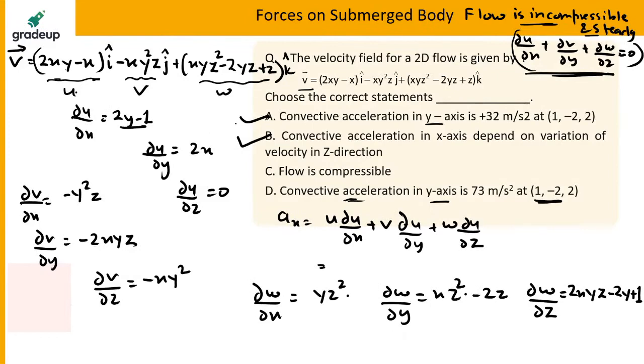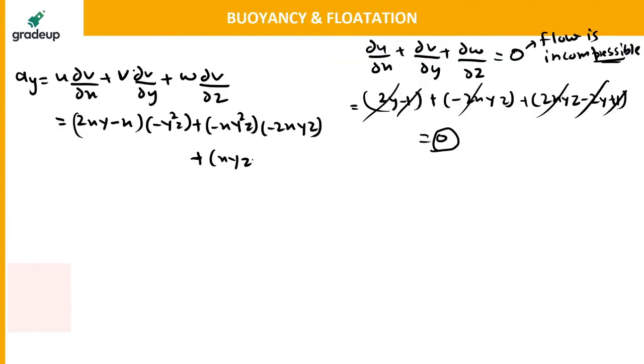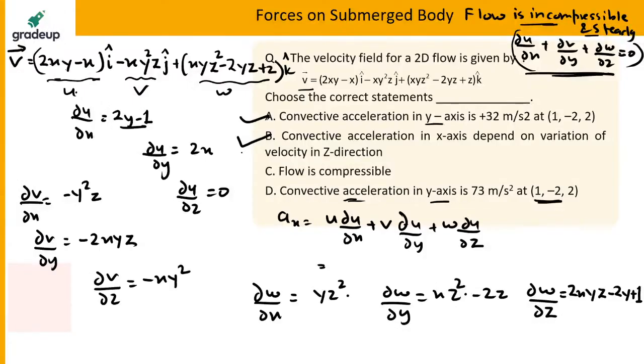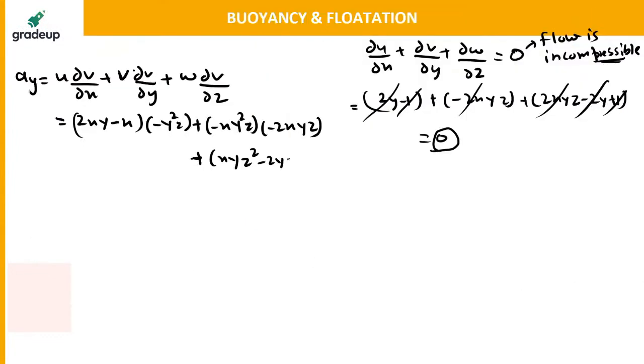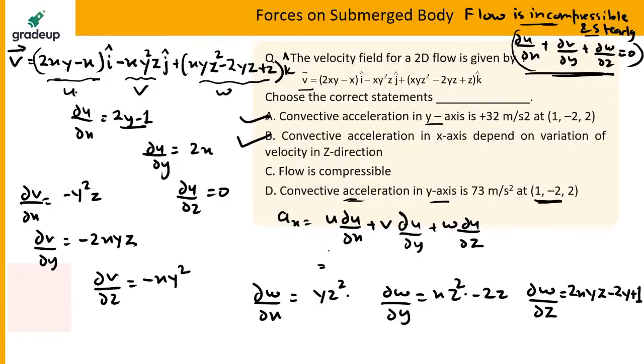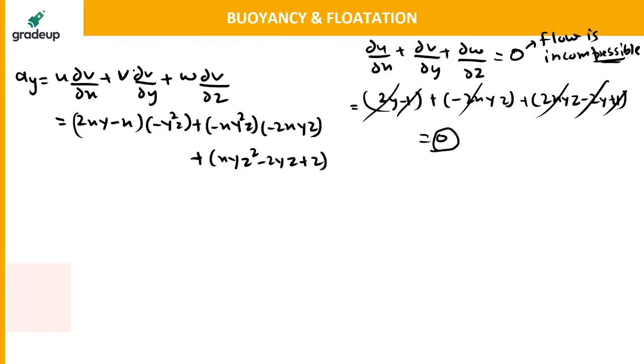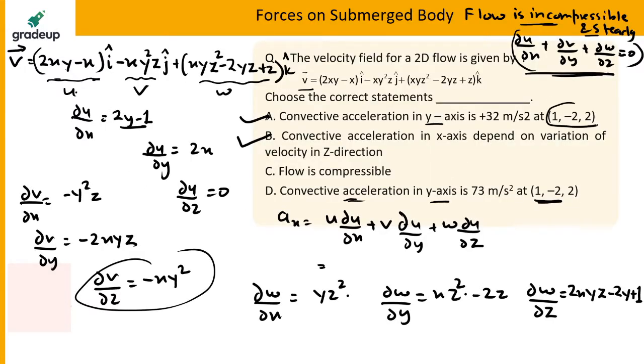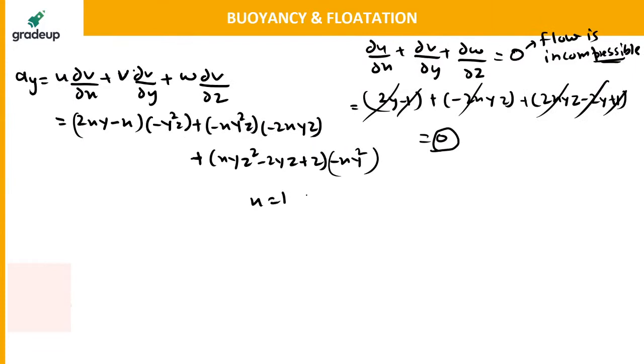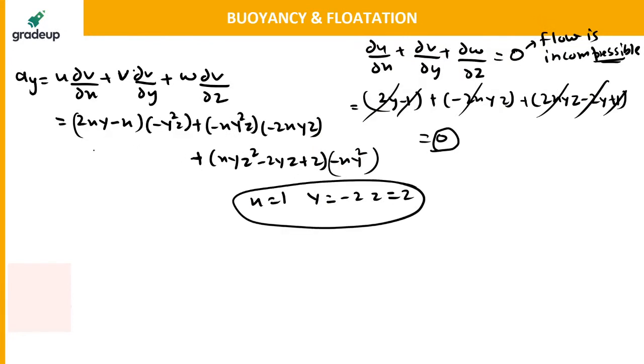w is equal to what? w is xyz square minus 2yz plus z, into del v by del z. Del v by del z is equal to minus xy square. Okay, so if you put x is equal to 1, y is equal to minus 2 and z is equal to 2 in this equation, what will you get? You will get the y component of acceleration as 32.